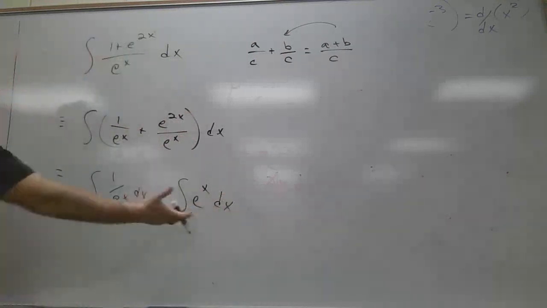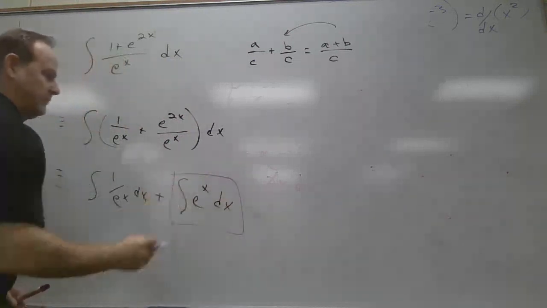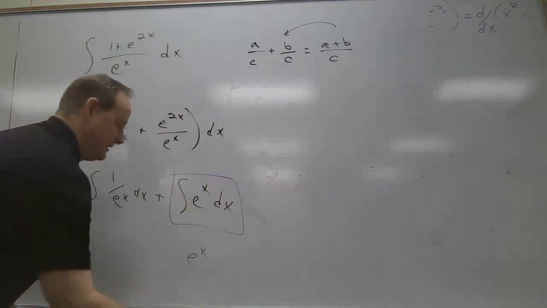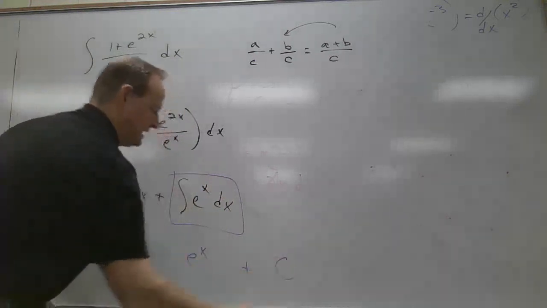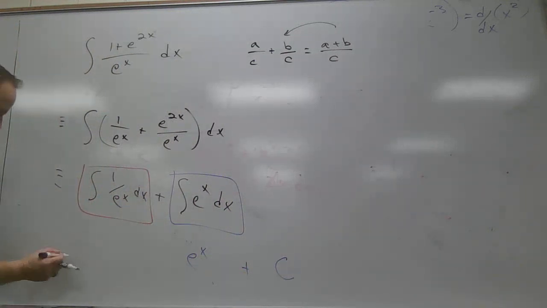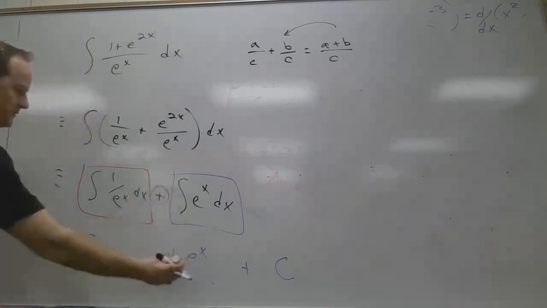All right, but anyway, we got this. Can I handle that? What's this one? Let's do this one in blue. That's e to the x plus c. This is e to the x. We're gonna put the plus c at the end instead of doing a plus c2 here, because I've got to do this one. So this is now my challenge right here. How do I do that one? I'm gonna rewrite it. By the way, that's a plus. Since that's a plus in here, that's a plus.